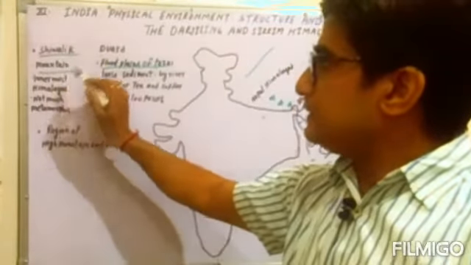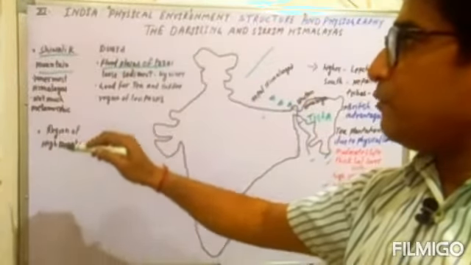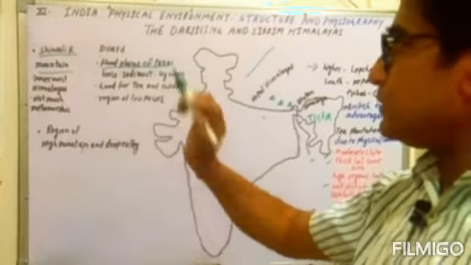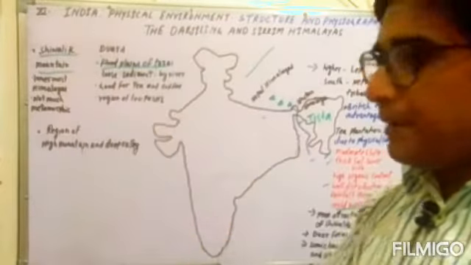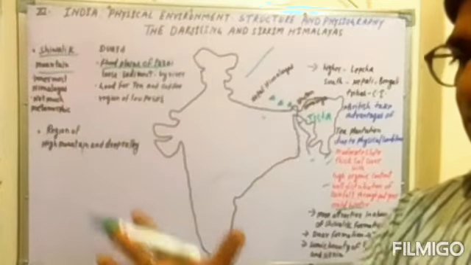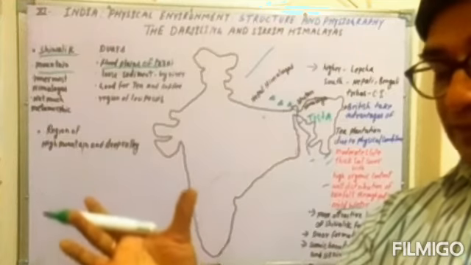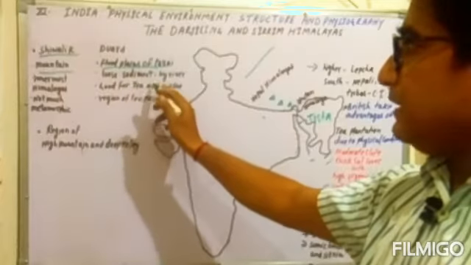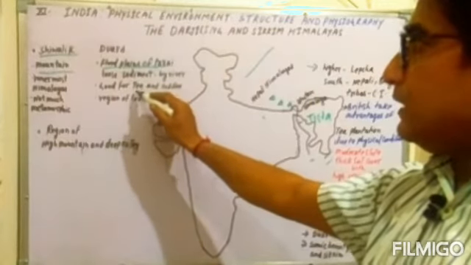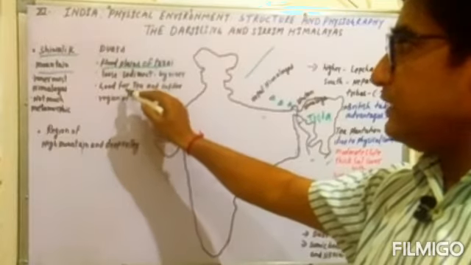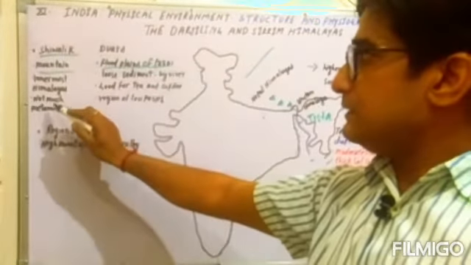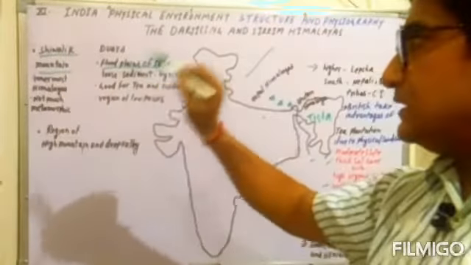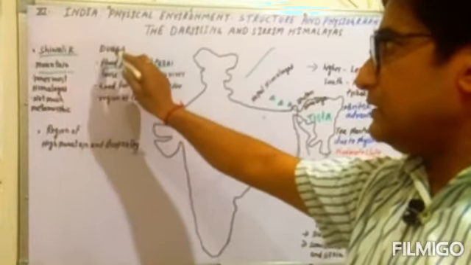Shivalik formation is progressive due to metamorphic processes, and Dwar is made by the sedimentary process, because this region is made by the perennial river system, which carries sediments and deposits them in the region, making it very fertile for good crops of tea and coffee. So this region is very important. But the Shivalik region is not so metamorphic, and you can find the innermost Himalayas in this region also. So this is the Shivalik formation, and this is the Dwar formation.